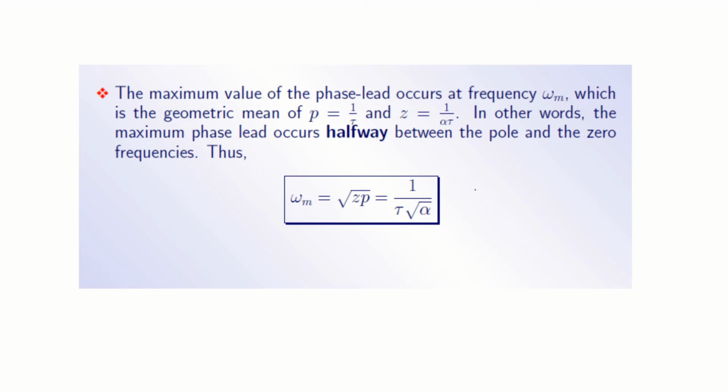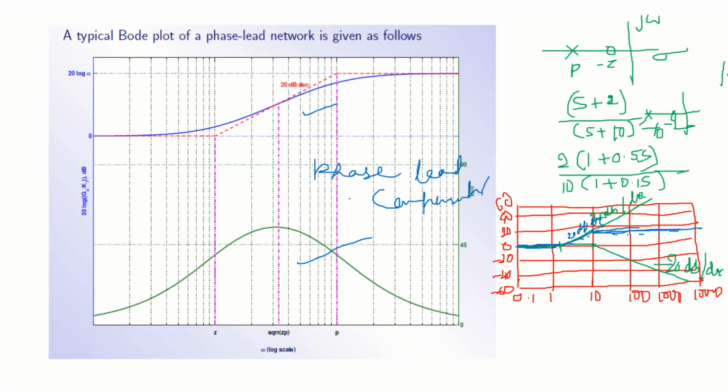Then you are going to get omega m. So if I know the value of tau, if I know the value of omega m, I can find out exactly where the maximum value occurs here.